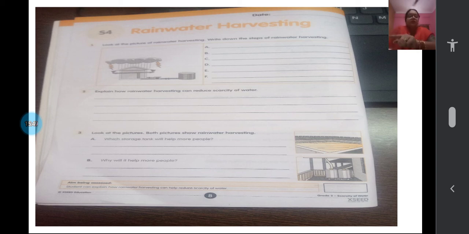The clouds bring rain. Rain falls on the rooftop. It is made to pass through the pipes, reaches the storage tank, is collected and stored in the storage tank, and can be used for future use, and it will save the groundwater. Yes, children, even if you are using fresh water, that will be saved. Now, explain how rainwater harvesting can reduce scarcity of water.